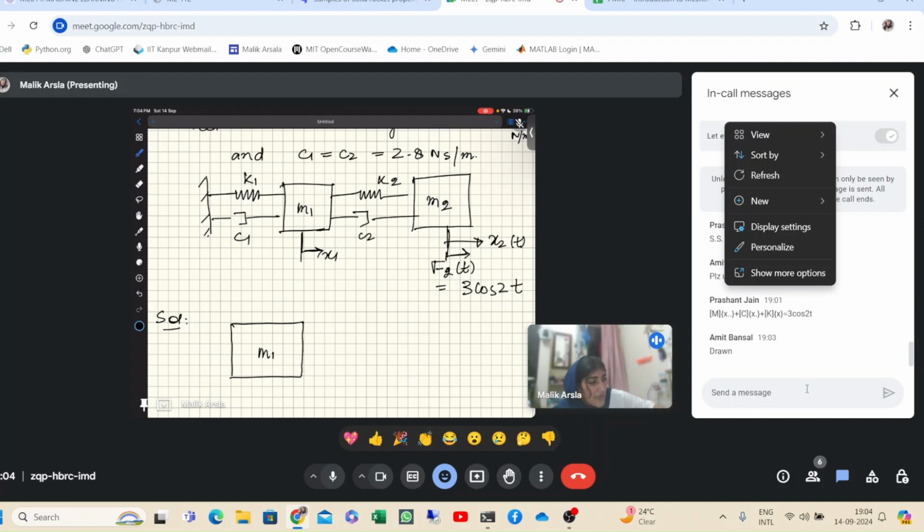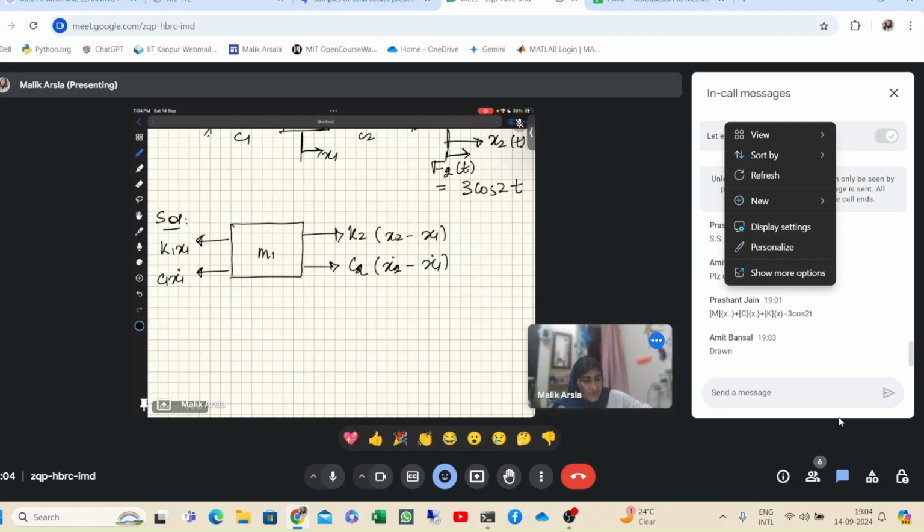The magnitude of that force will be K2 into x2 minus x1. Similarly, in the case of damper, it will be C2 into x2 dot minus x1 dot, as you know what damping force is. And here also it will be K1 x1, and the damping force from this damper C1 will be C1 x1 dot. This will be the FBD of the mass 1, and it has displacement towards this side.